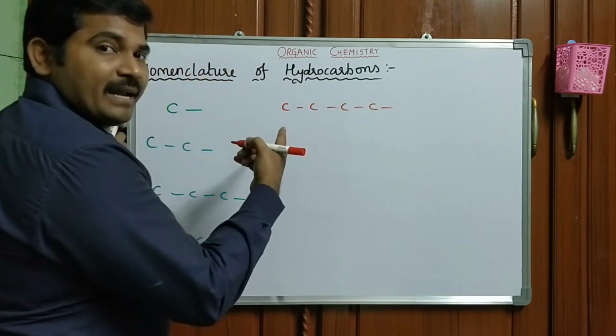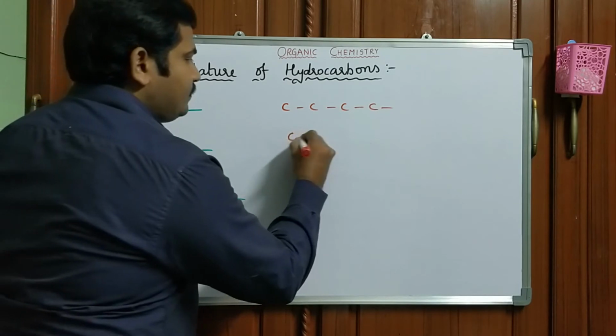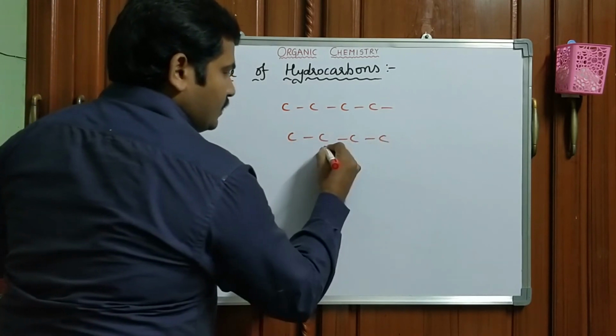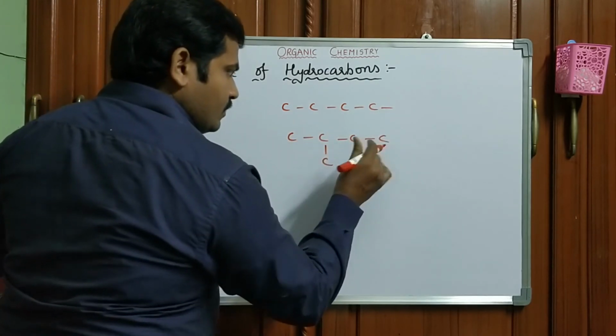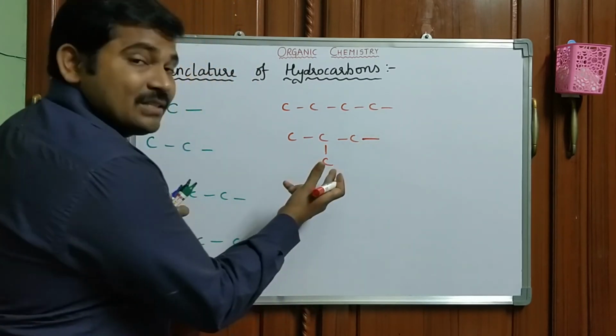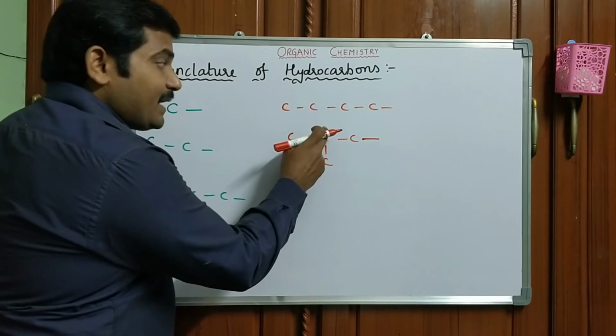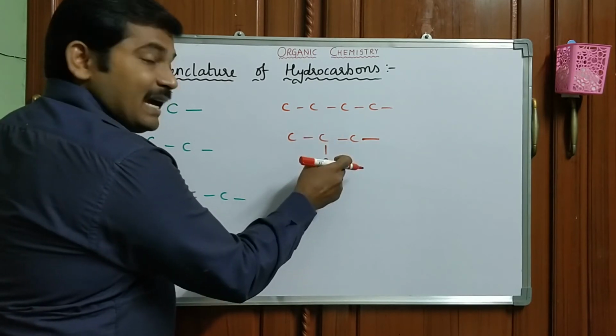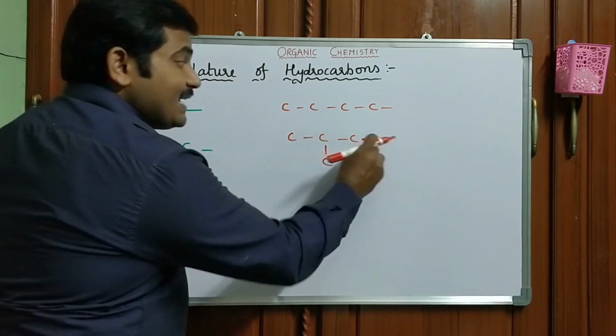Butyl or n-butyl, normal butyl. This is isobutyl: penultimate carbon atom with 1 carbon as a substitution.